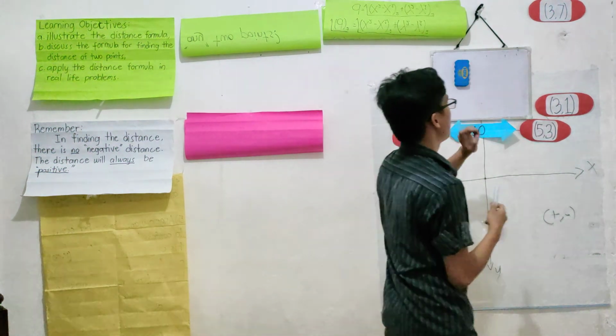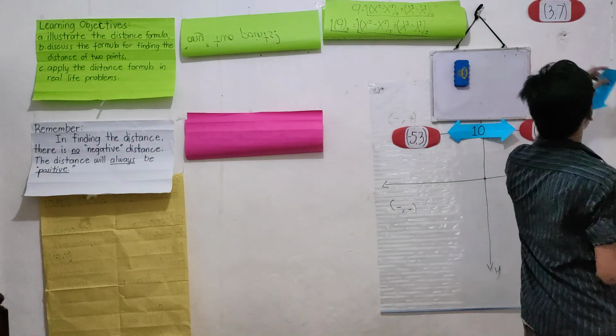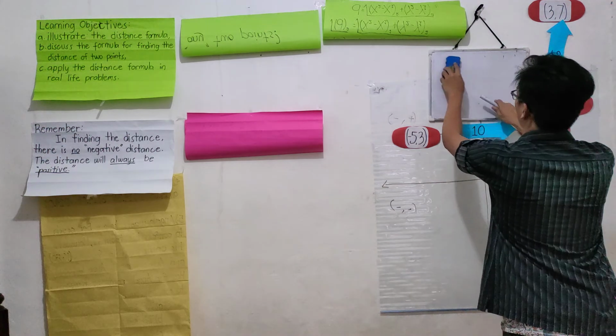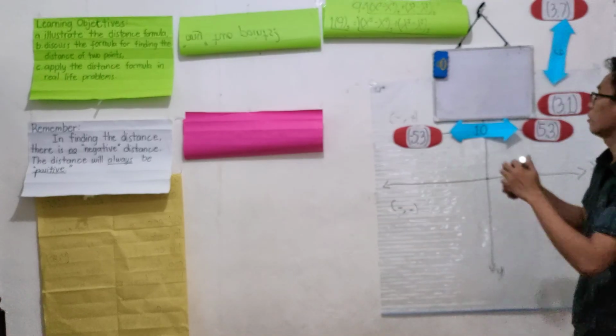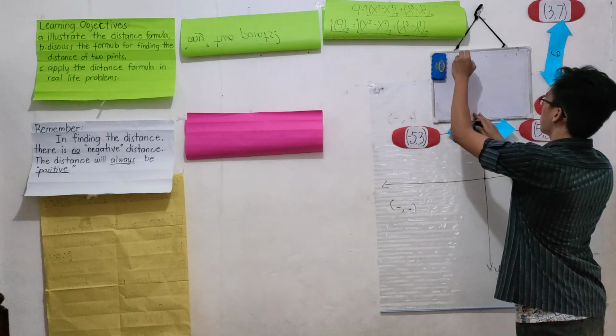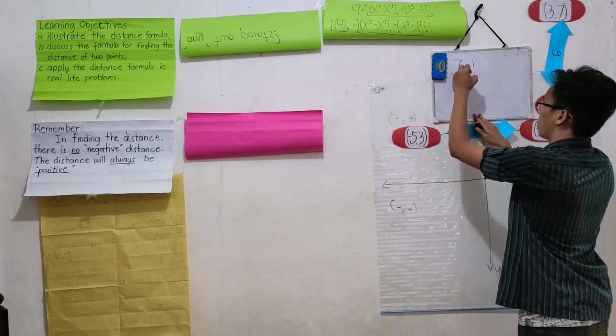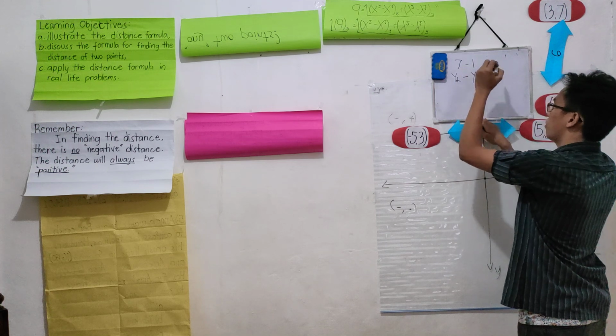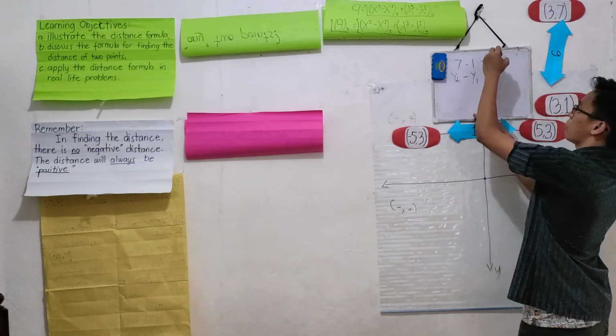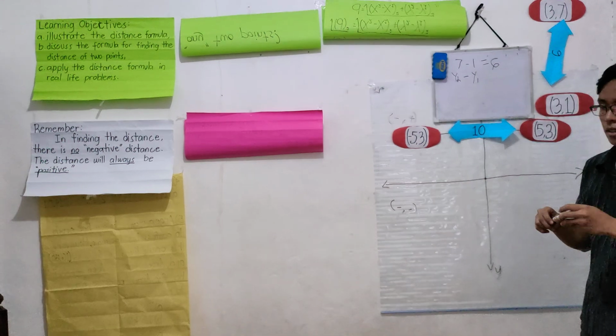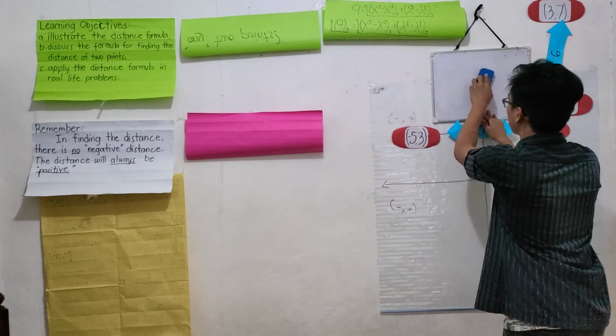Very good. That will be 6. You just need to find the difference of their y values, which is 7 minus 1, because the 7 is our y sub 2 and 1 is the y sub 1. So 7 minus 1 is 6. Just like that.